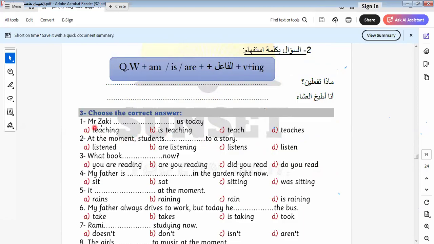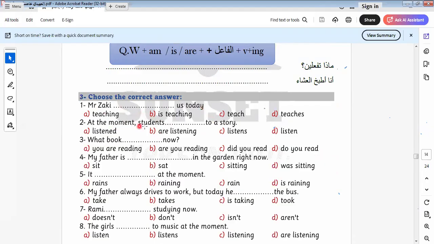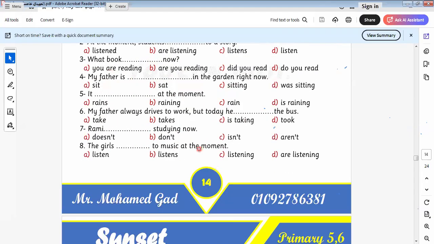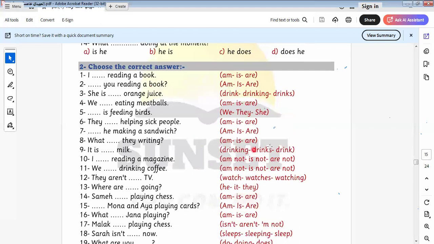Mr. Zaki is teaching us today. At the moment, students are listening to a story. What book are you reading now? My father is sitting in the garden, and we leave the rest to do by yourself as homework. I think now we know how to do the present continuous tense. It's easy to do.